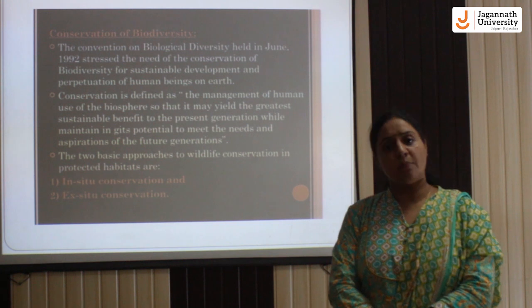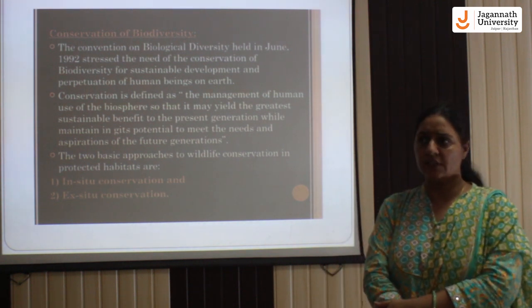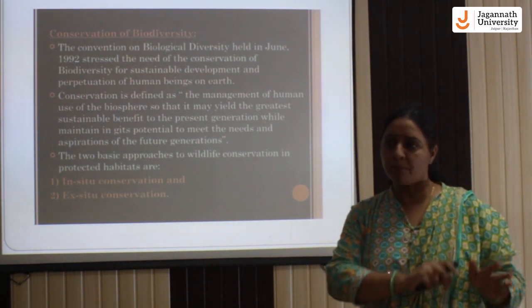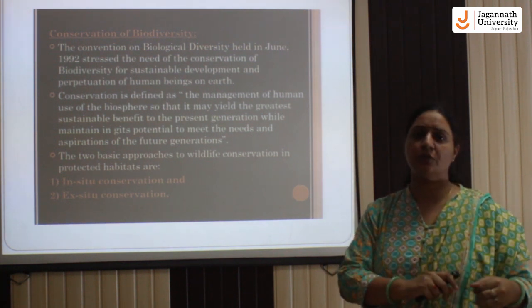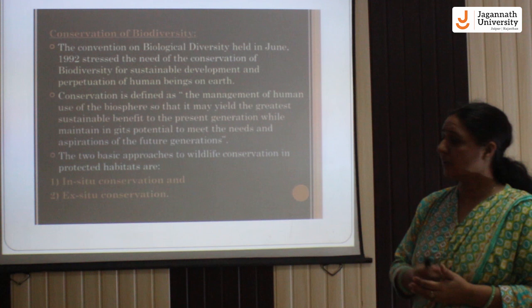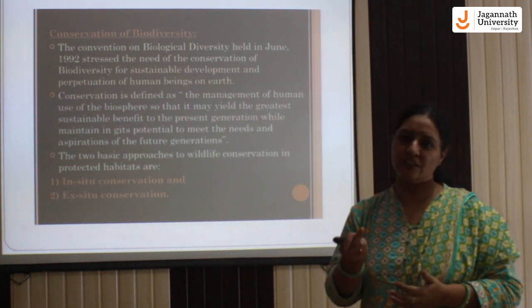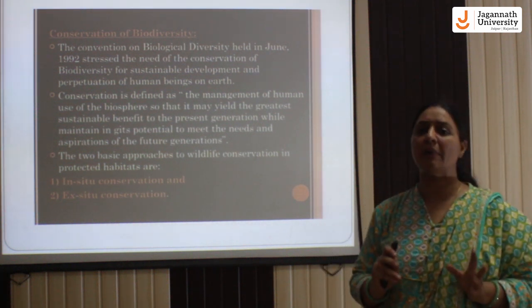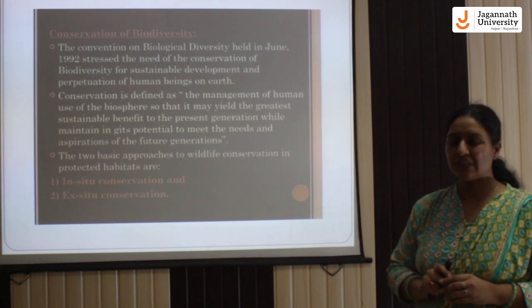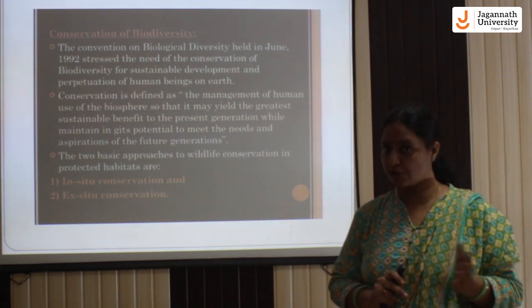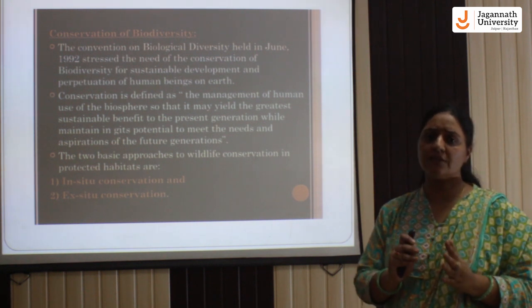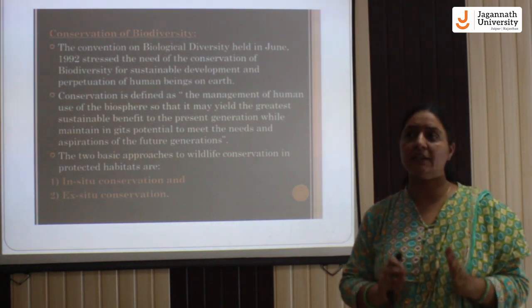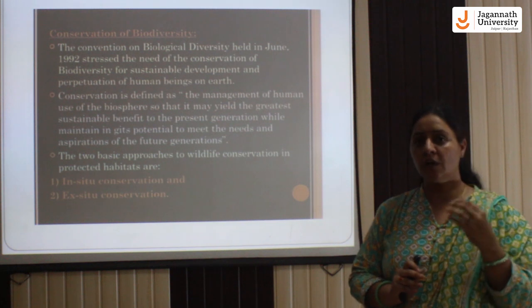Now when we talk about the conservation of biodiversity, apart from stopping poaching, hunting, and taking safety and precautions for the animals, we can adopt some conservation methods or technologies for the overall biodiversity conservation. So technically it can be of two types, in situ conservation and ex situ conservation, and both types of conservation can conserve or protect the biodiversity for a long time.